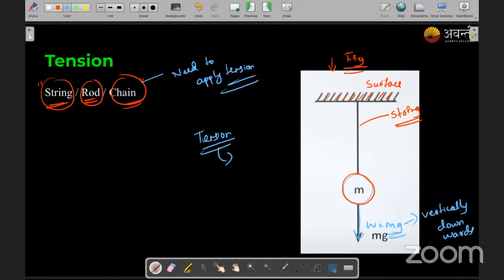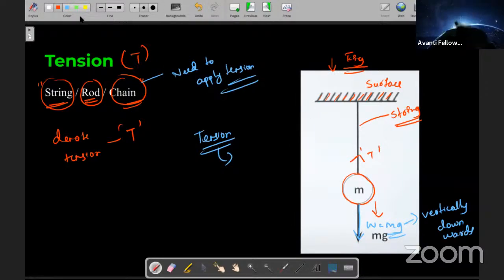Now, students, the weight is acting over here, so the tension will act upwards, in the upwards direction, and we denote it using T. So we denote tension using the symbol T, and it always acts away from the point of consideration.